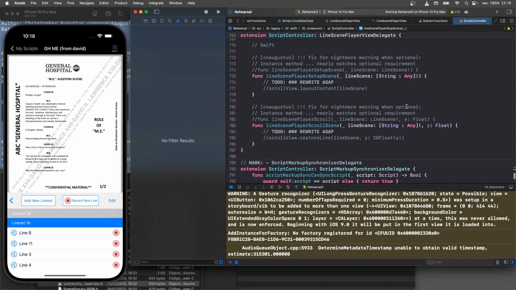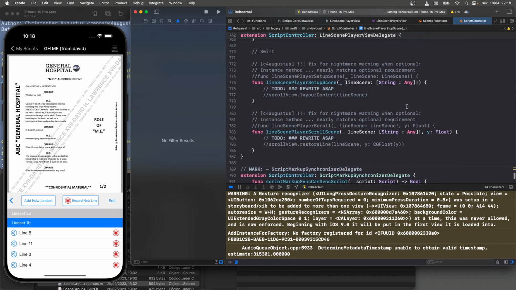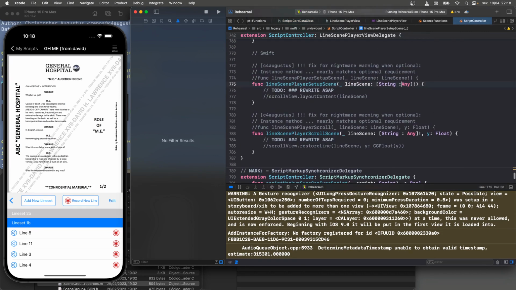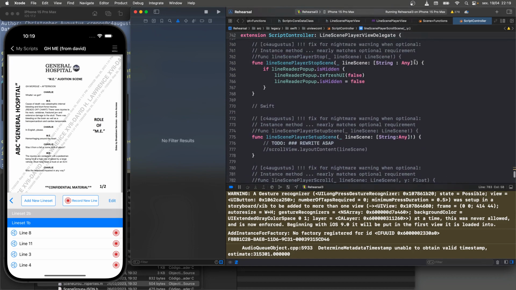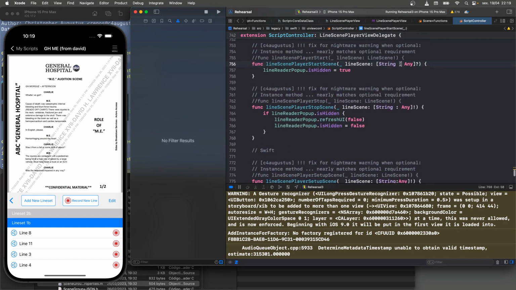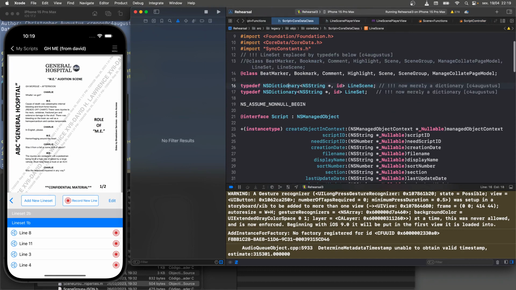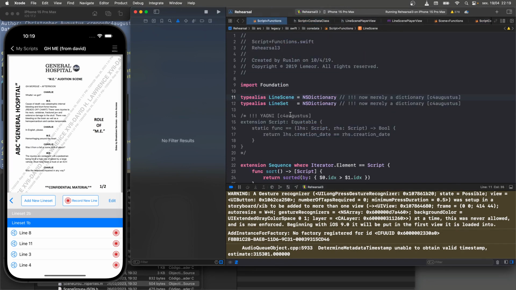Back to the script controller problem. So I don't like these spaces. I had to use this declaration to get it to match, even though the plain NSDictionary declaration here, right, worked.